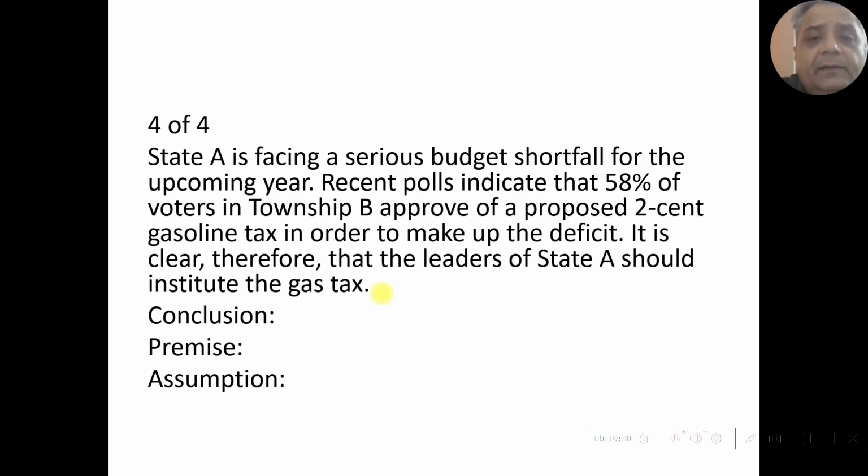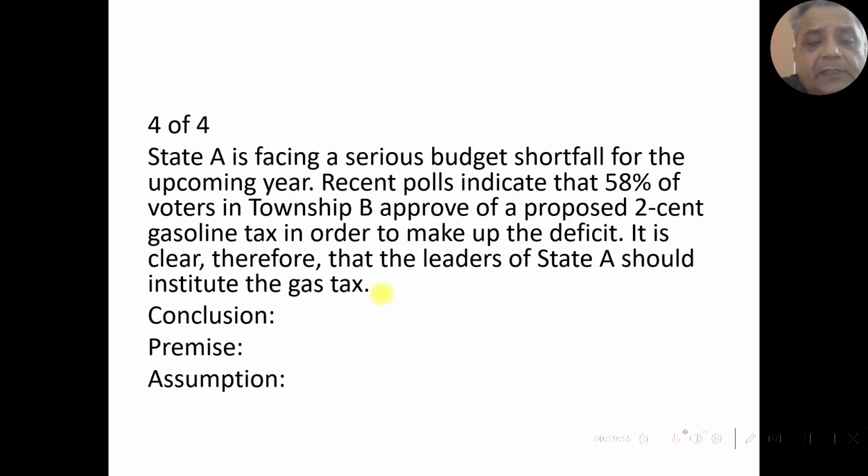Now here we say that there is a shift in the language, because in the initial part of the argument they are referring to State A, and in the later part of the argument they are mentioning Township B. So if we read this in the Indian context, Township B is Ropar, and State A is Punjab.